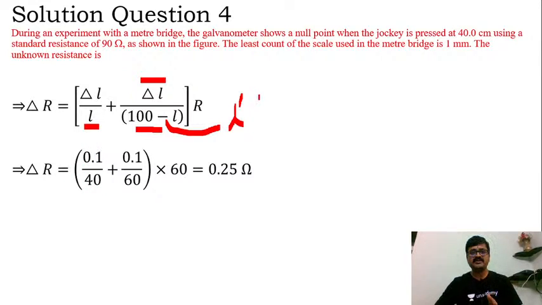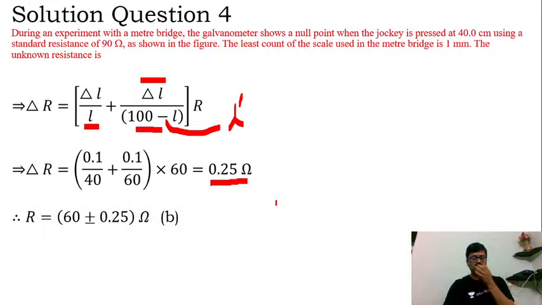Then as you can notice, 0.1 by 40 plus 0.1 by 60. Yes. So thus I'll multiply it by 60. Yes, that should give me how much? 0.25 ohm, right? So accordingly I can write R is equal to 60 plus or minus 0.25 ohm.